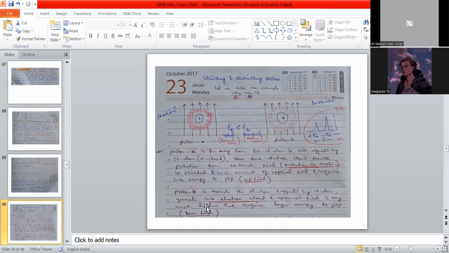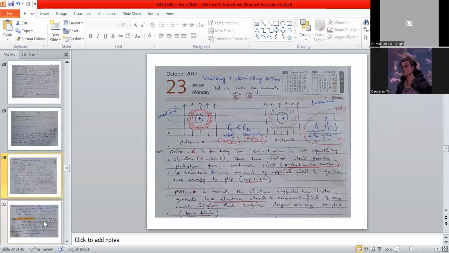And in the case of proton B, toward the electronegative atom chlorine, that is toward the electron density, it is affected by the chlorine atom, and the external field required is much higher. It requires large energy to flip. That is downfield, away from here, and upfield, downfield. Then come to another slide, note.